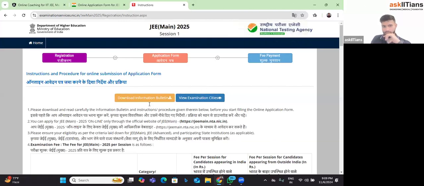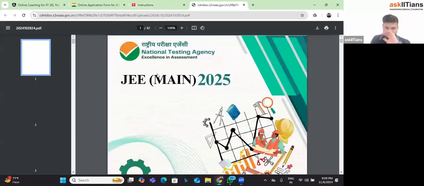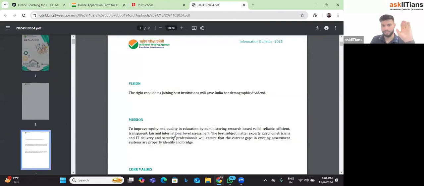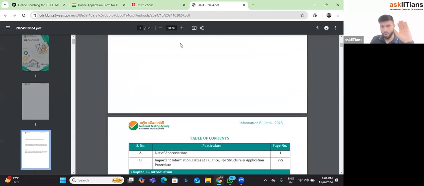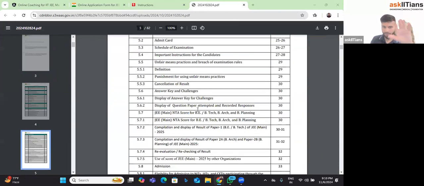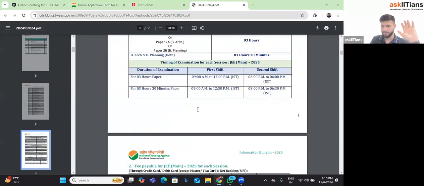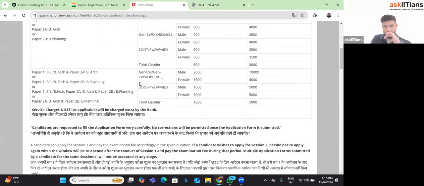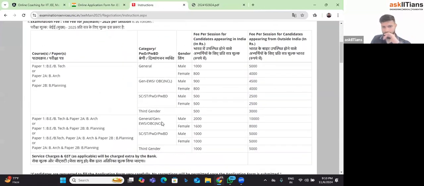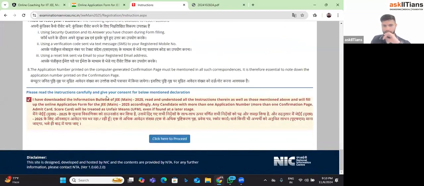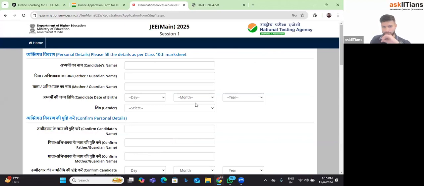Here an information bulletin has been given. I will request everybody, even if you attend today's session and understand everything, still please download this, because it has all the information you want to get from JEE. Whenever we have a doubt, we can refer to this. Mostly I'll share the information with you right now, but if you want, you can go through this. The fee structure is also given here. I'll go down, and I have downloaded the bulletin, and now I can proceed further. That is the first page.